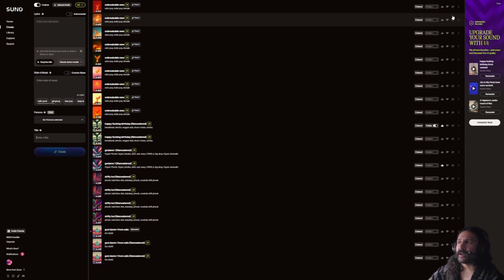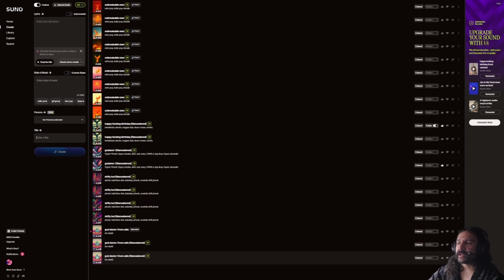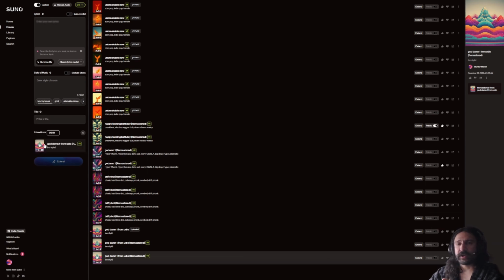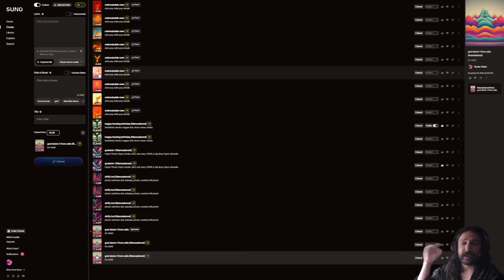Now, to access the other features, you're going to need to click on these 3 dots of the song you want to change. And you have the extend option here. This extend option is going to add the song over here to this section. You can extend from the end of the song, or if you want, you can change the time where it extends from to say halfway through the song or something. And you put the lyrics in here that you want to end up on the extension. If you put a lot of lyrics, it's going to extend it really far. If you don't put very many lyrics, it might not extend it very much. You have a maximum of 4 minutes to extend it.